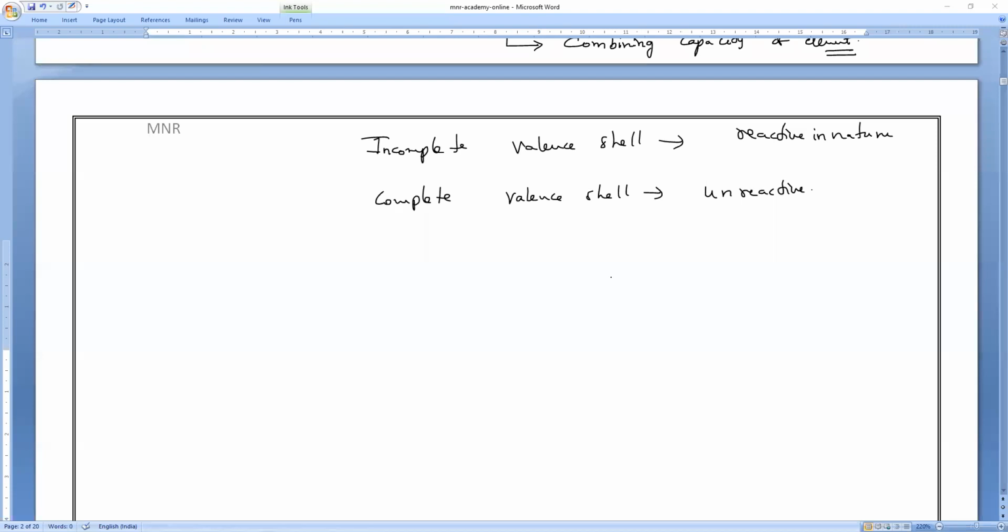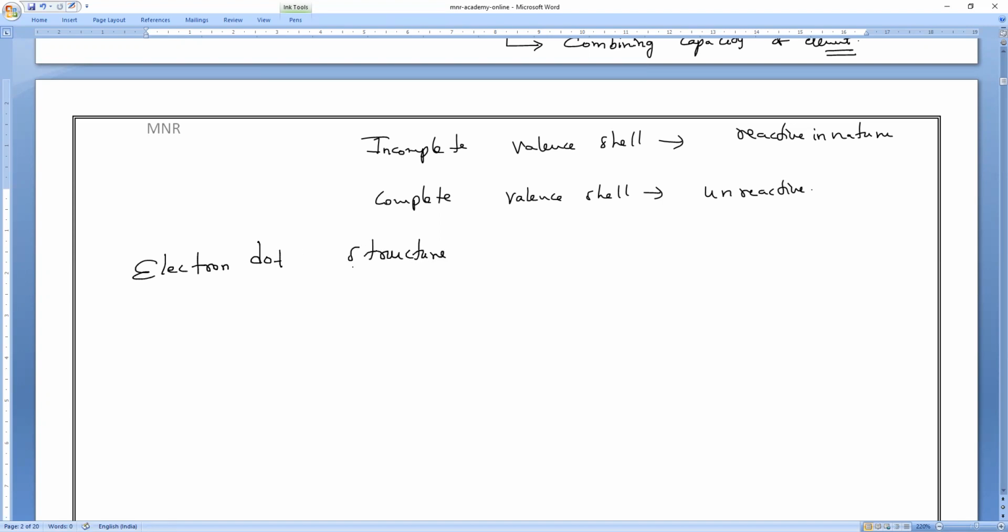If you are good in electron dot structure, this is the easiest chapter, the easiest concept where you can score marks. Even if you studied it in 9th class and forgot it, this is also called the Lewis dot structure. So please all of you keep revising electron dot structure.